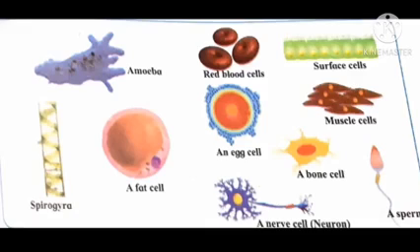Dear students, these are all various kinds of cells which have different shapes, and these cells perform various kinds of functions. Each cell contains various components for carrying out the life processes of the living organism. These components are called organelles. These organelles are studied in detail with the help of the electron microscope.